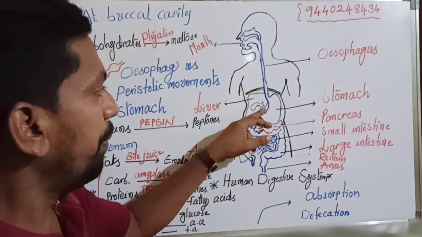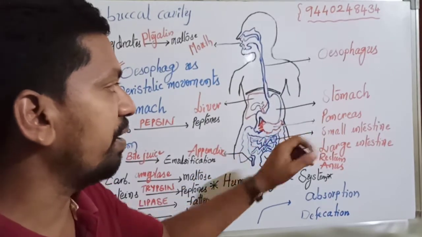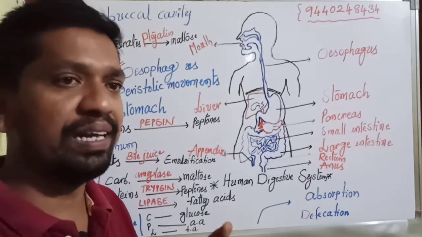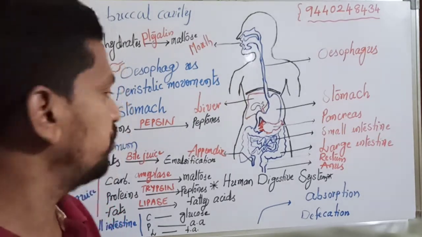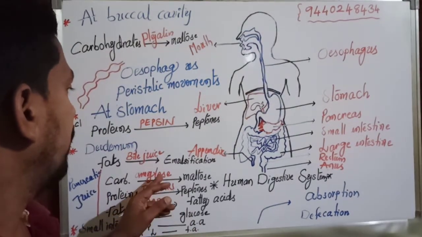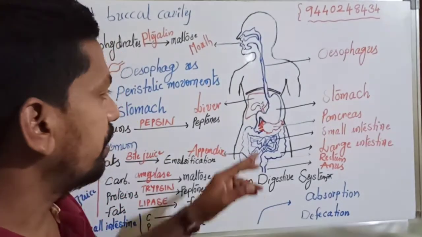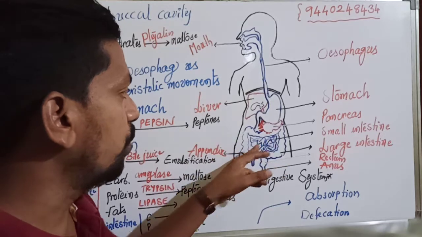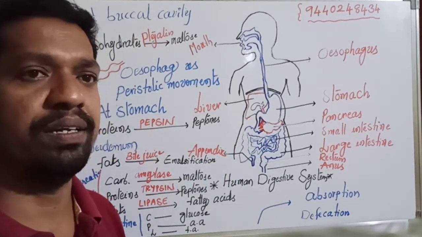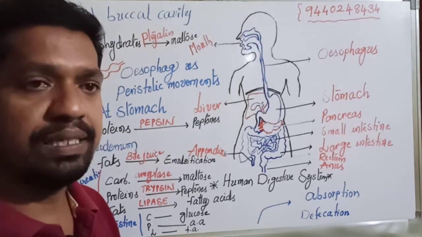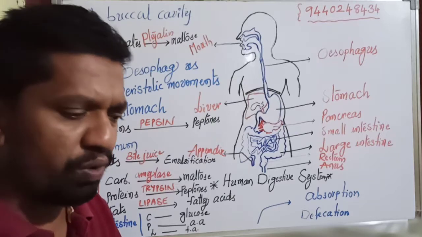Now below the stomach we have a leaf-like gland known as the pancreas, which secretes pancreatic juice. Pancreatic juice contains different types of enzymes, for example amylase, trypsin and lipase. Then the duodenum enters into a long pipe known as the small intestine, approximately 6.5 to 7 meters in length, a huge coiled pipe.